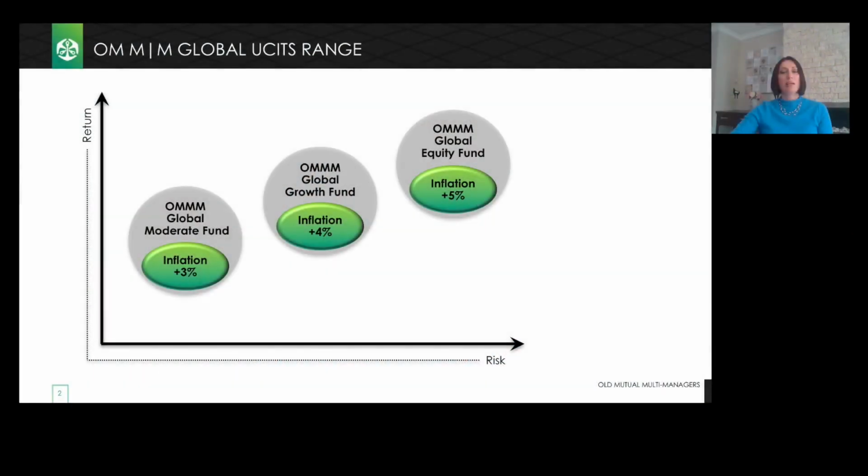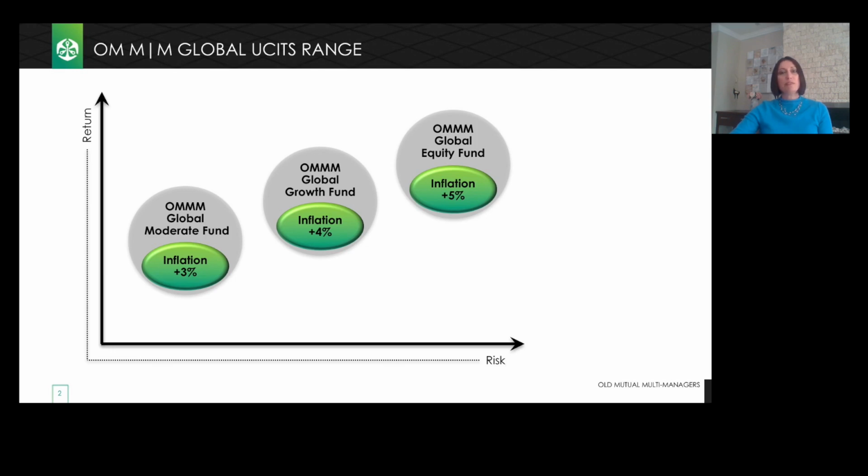The range is currently available on the Old Mutual International platform and forms part of its core offering. We recently received Section 65 approval for our global range, and we wanted to take advantage of the fund's one-year track record to share more details on this offering, and more importantly, why a multi-manager strategy should be the product of choice for investors. The range is managed by the Old Mutual Multi-Managers investment team, using the same investment philosophy and process that underpin our successful local strategies.